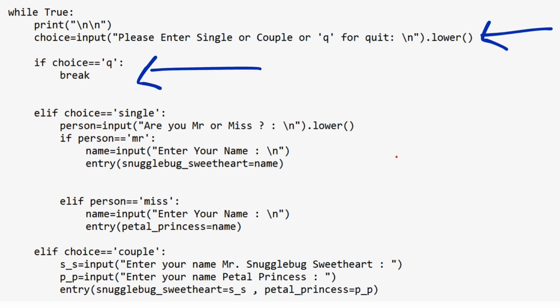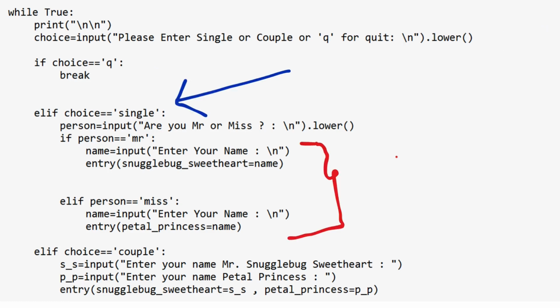Okay, if the user doesn't want to quit but to continue, and their choice is single, then this elif block will be executed. Then we ask the person if they are Mr. or Miss. Okay, after they enter that, inside we have another if and elif block to execute according to their choice. After Mr. or Miss, they will be asked to enter their name.